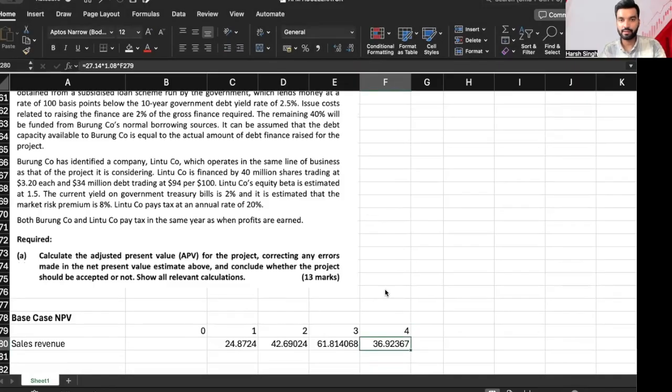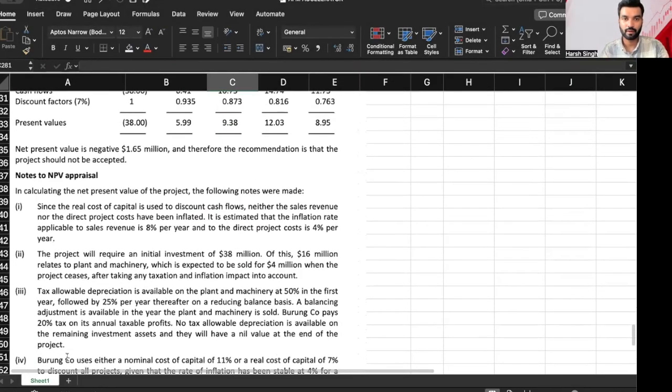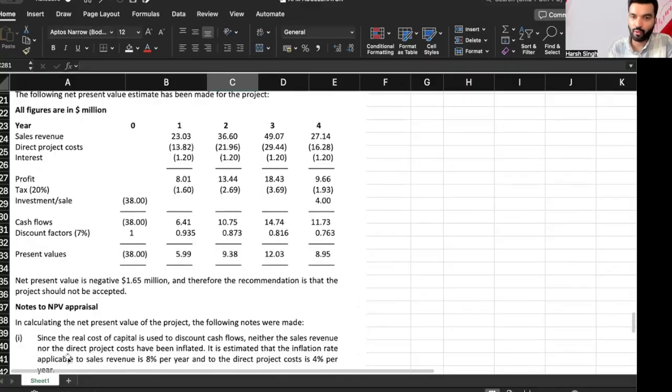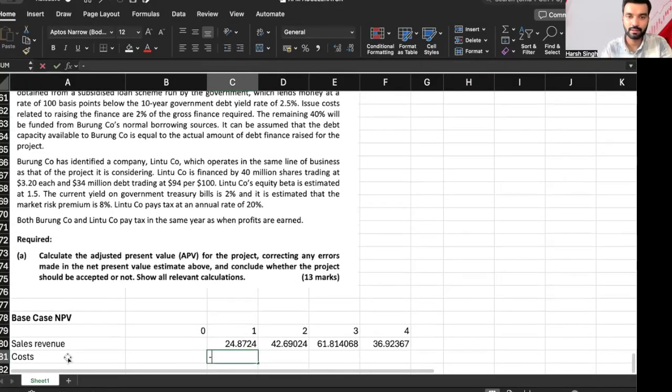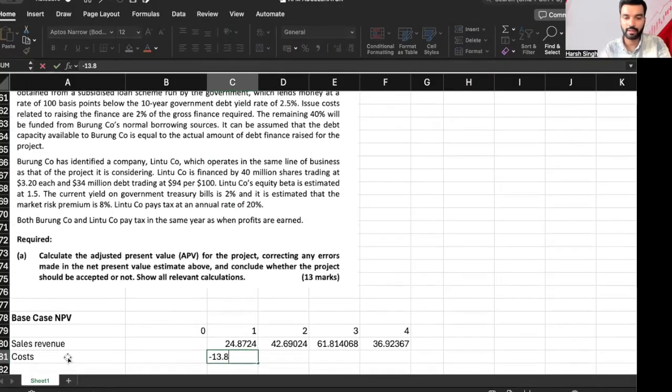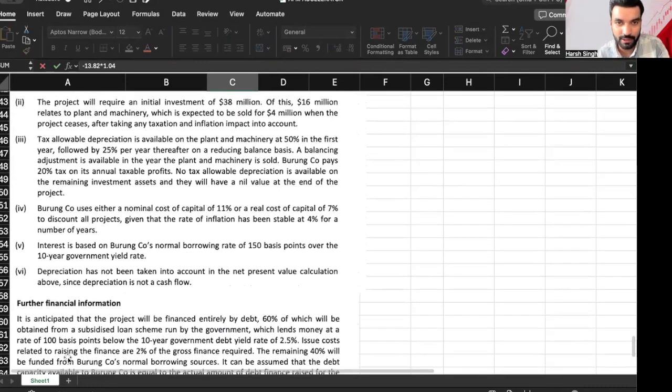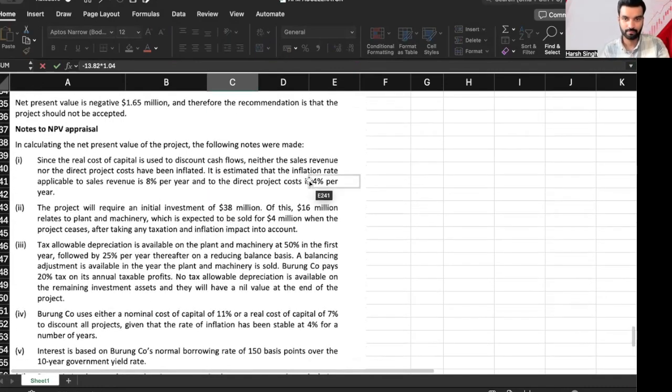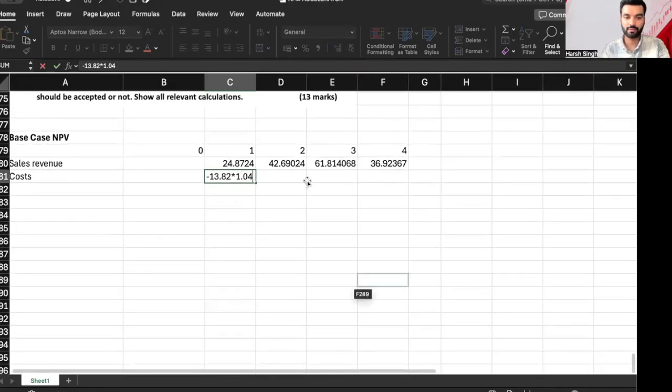So now we have the sales. Cost is inflated at the rate of 4%. So minus 13.82 multiplied by 1.04. That was 4%, right? 1.04.